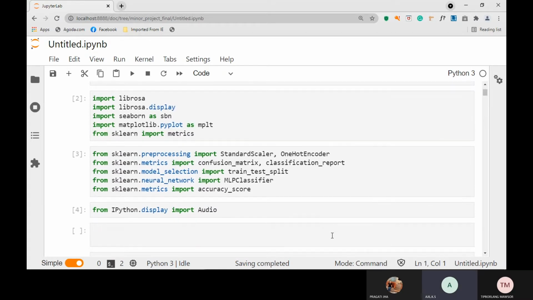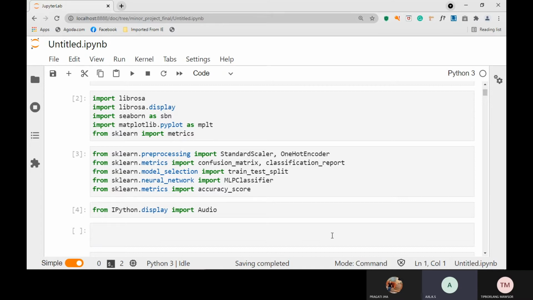Now we have the scikit-learn library packages. So we have the confusion matrix. The confusion matrix shows our predicted and obtained emotion values. Then we have train test split, which is for training on our audio files, the MLP classifier, and the accuracy score.